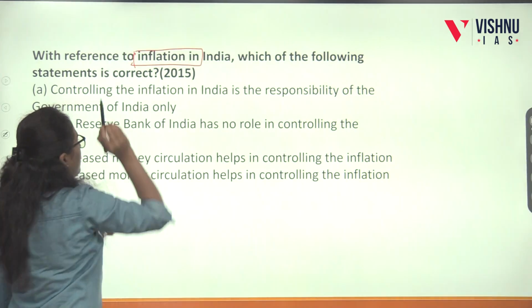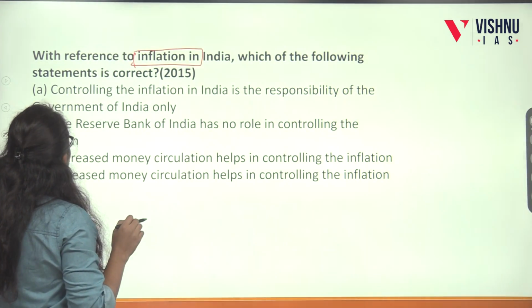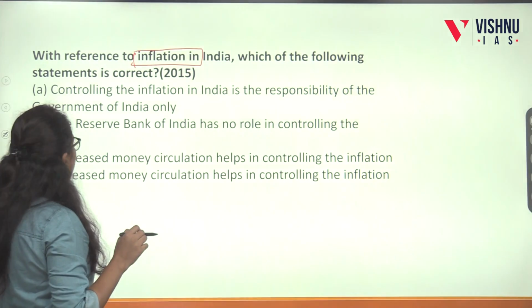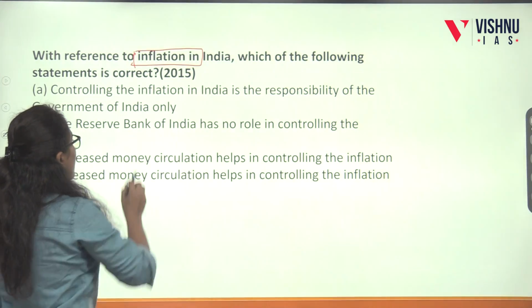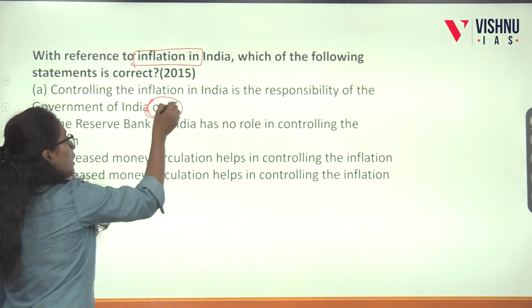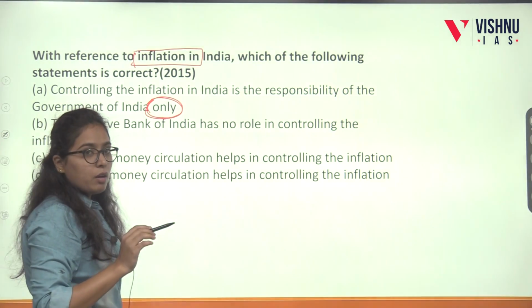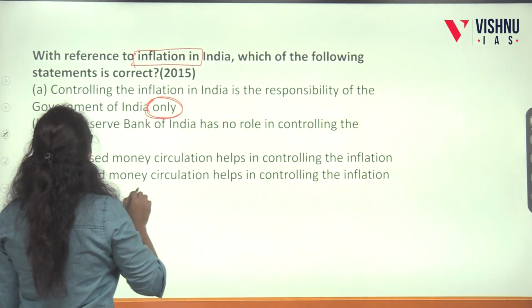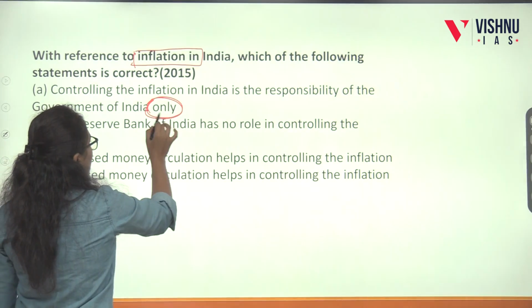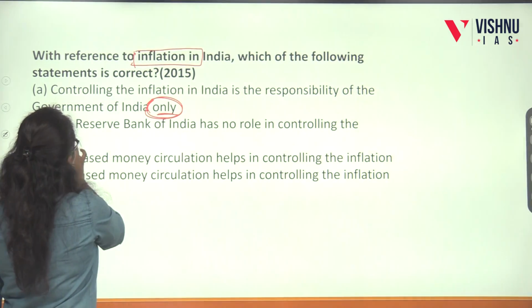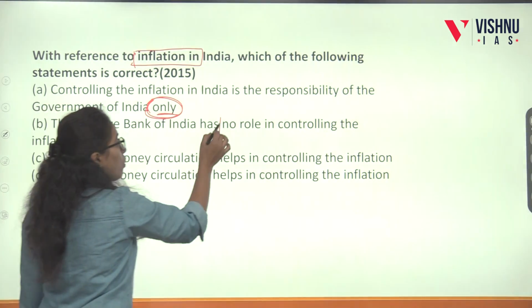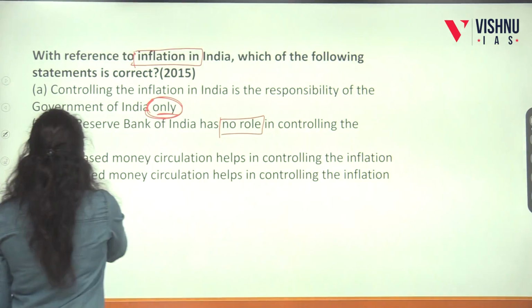Direct question on inflation. Let's see the options. Controlling the inflation in India is the responsibility of the government only. These types of extreme words are usually wrong in the UPSC. That's why we can keep this option aside. Next comes, the Reserve Bank of India has no role in controlling the inflation.